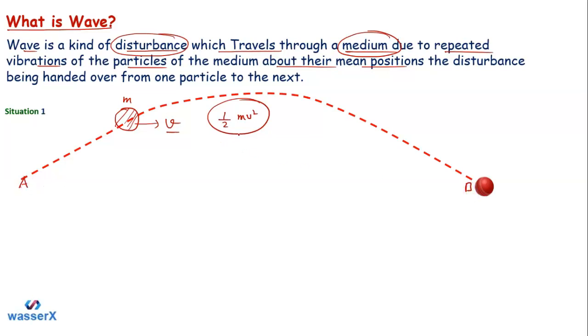So what we are doing, students, is transferring the kinetic energy here, and along with the kinetic energy, the whole ball is also moving from one point to the next point. This is situation number one, and you have to tell me whether in this situation a wave is forming or not. Let me show you the next one.